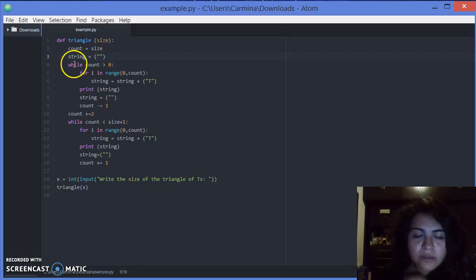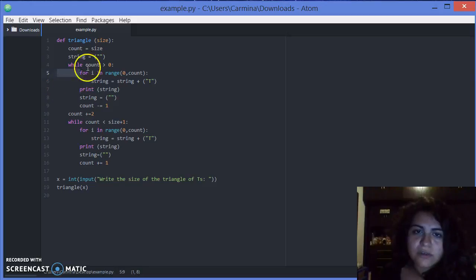And then here we have a loop, while count, which we know is the same as this number, is bigger than 0, it will do this. That's another loop that for each element in the range of 0 to count will do this assignment. We know which assignment is done by which loop because of the indentation.